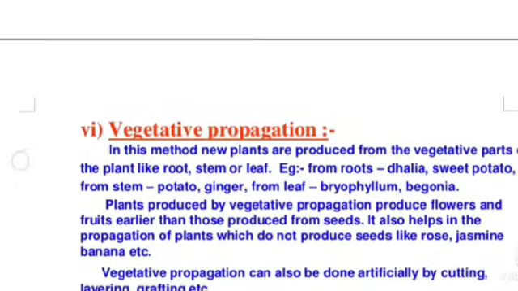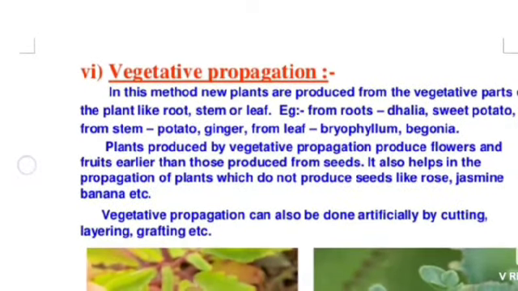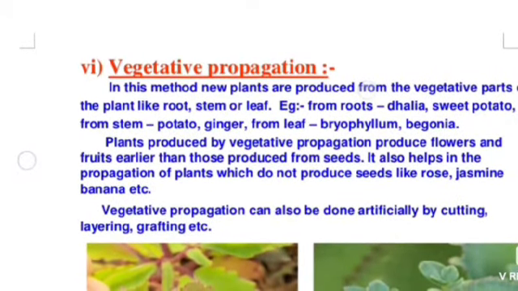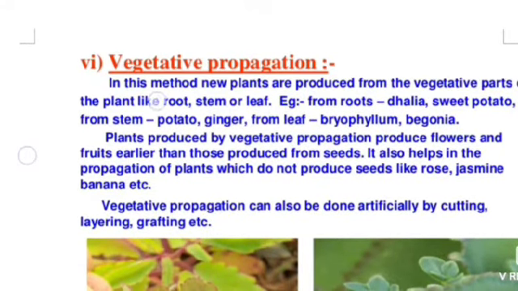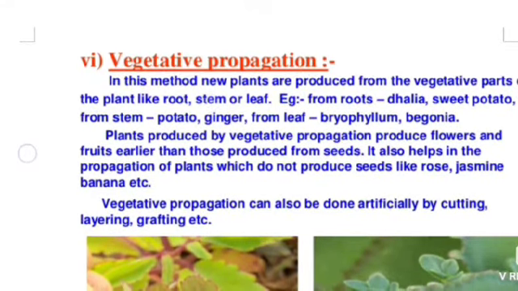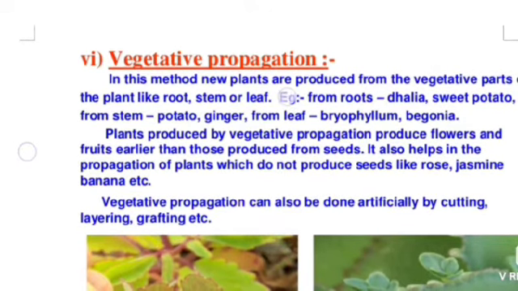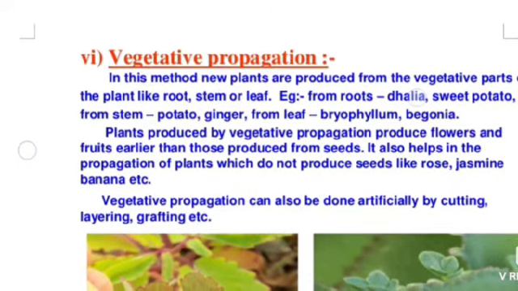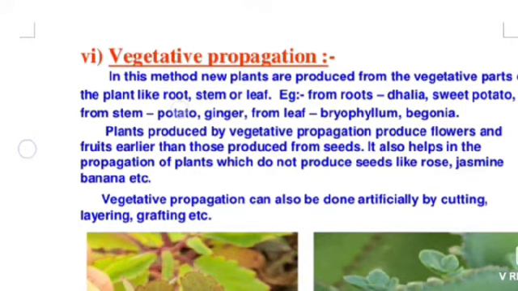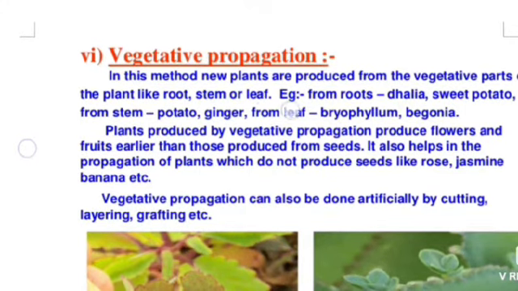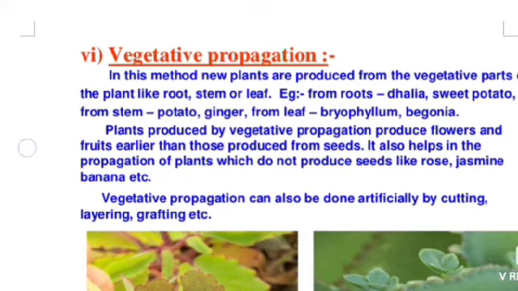Vegetative propagation. In this method, new plants are produced from the vegetative part of the plant like root, stem or leaf. Example, from root, dahlia, sweet potato; from stem, potato, ginger; from leaf, bryophyllum.